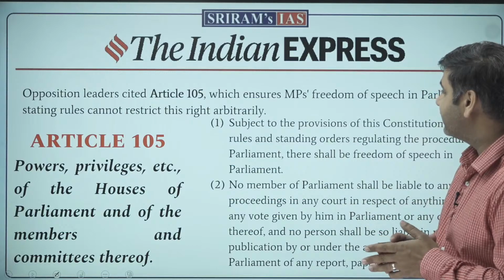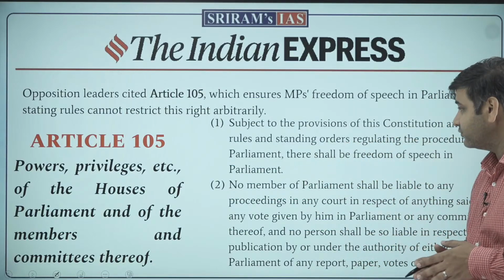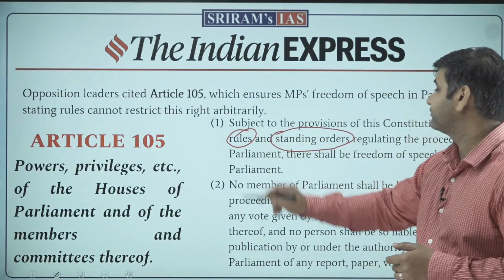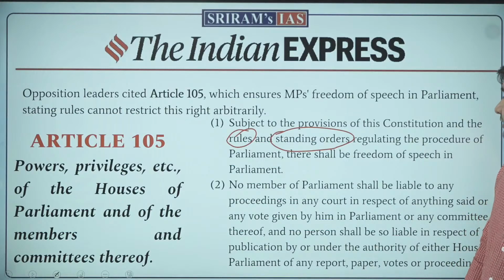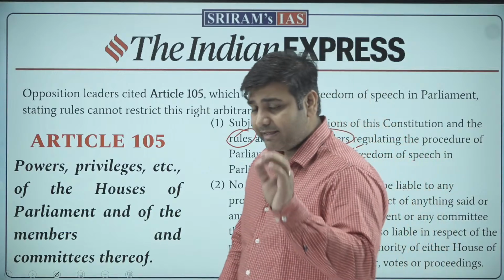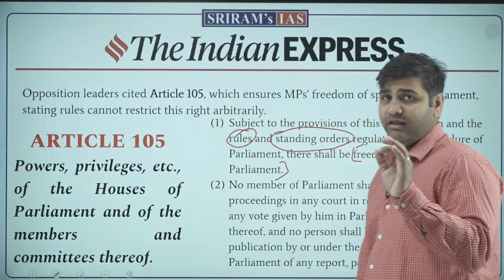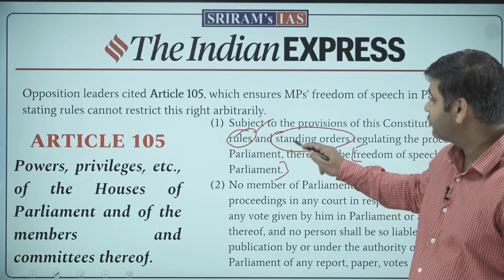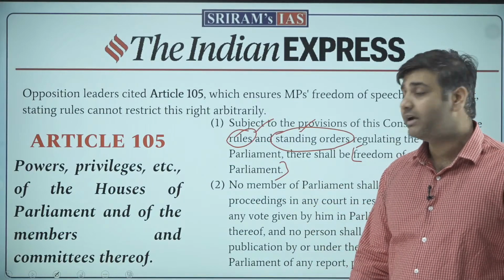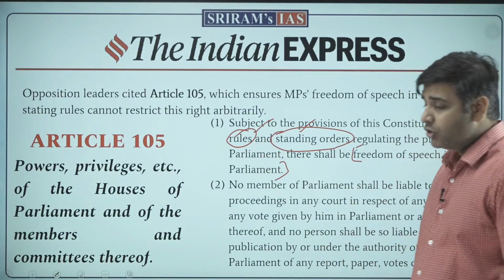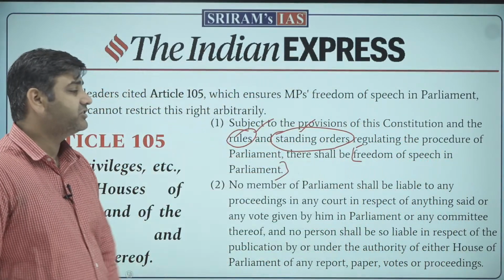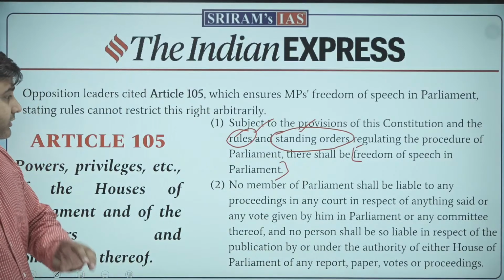So Article 105 says: subject to the provisions of the Constitution, to the rules and standing orders regulating the procedure of the parliament, there shall be freedom of speech in the parliament. What it is trying to say is a simple thing: you can make rules, you can make standing orders, but there shall be freedom of speech in the parliament. These rules and standing orders should be there to discipline the members, but should not curtail the freedom of speech and expression in the parliament. I hope you have understood this.